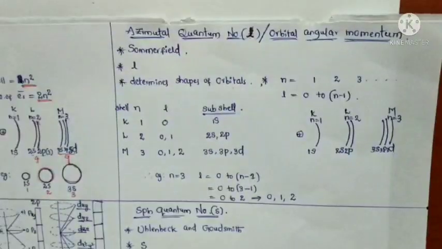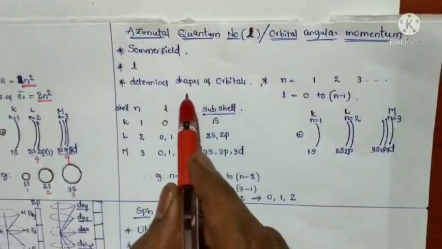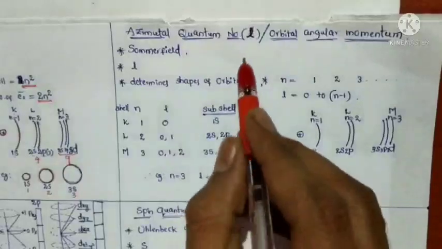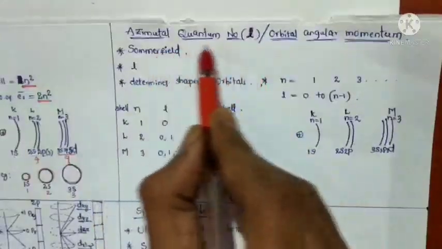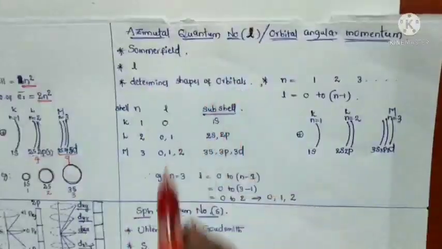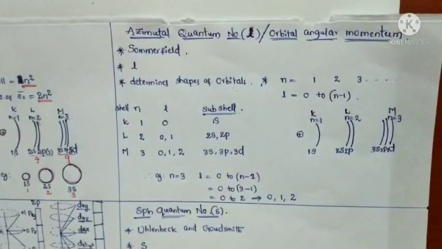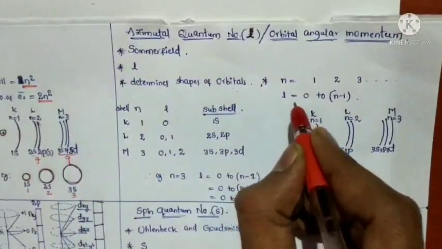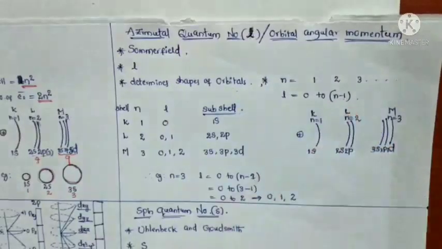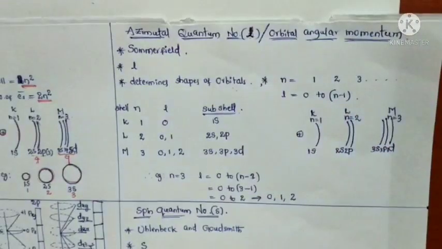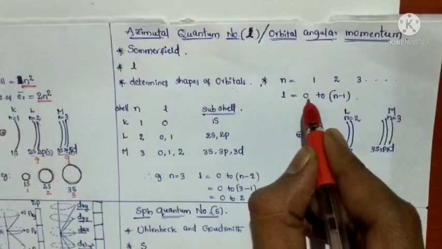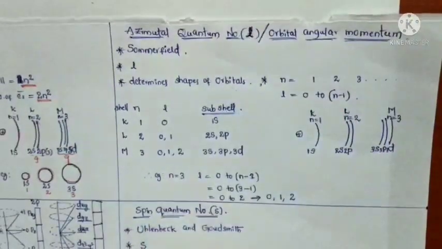In the next class we will discuss briefly the shapes of orbitals. So here just note that the azimuthal quantum number indicates the shapes of orbitals. Okay, next, the value of l is 0 to n minus 1. So l values are represented like 0 to n minus 1.